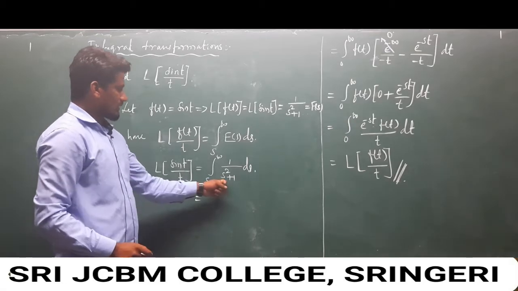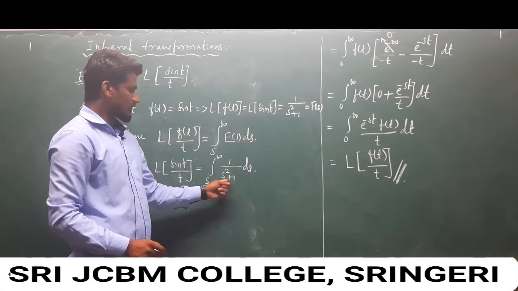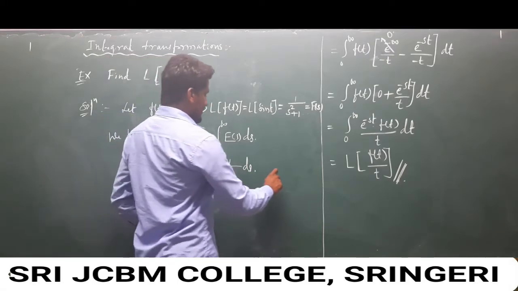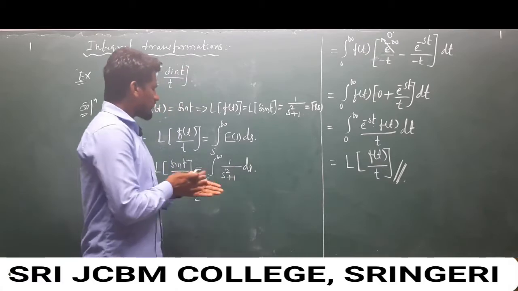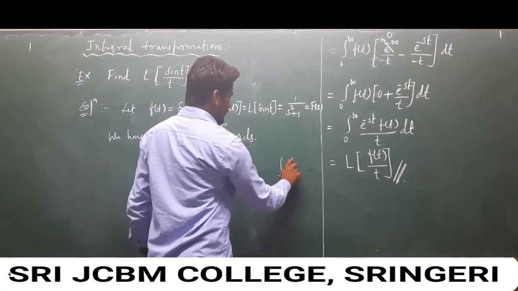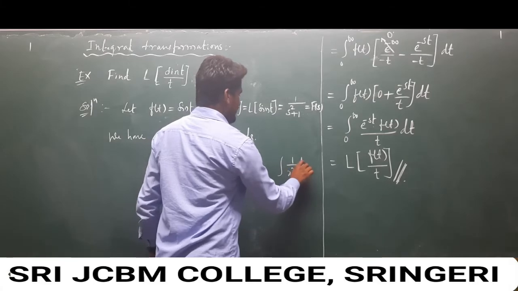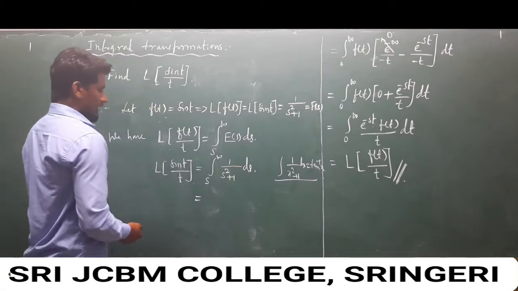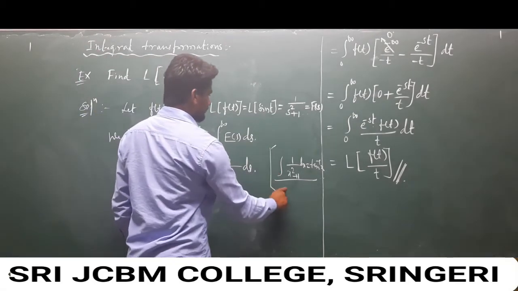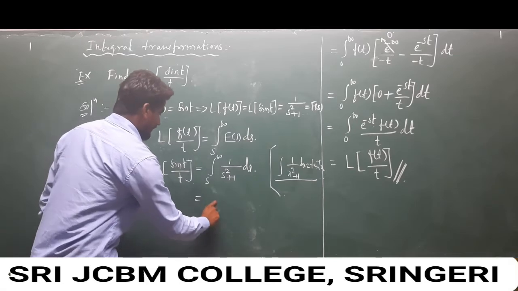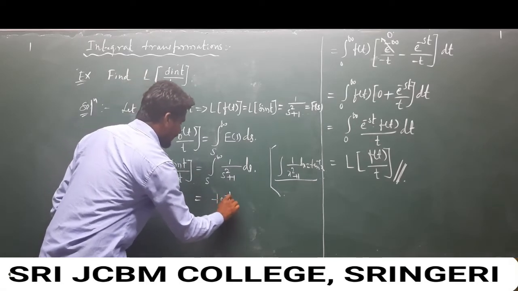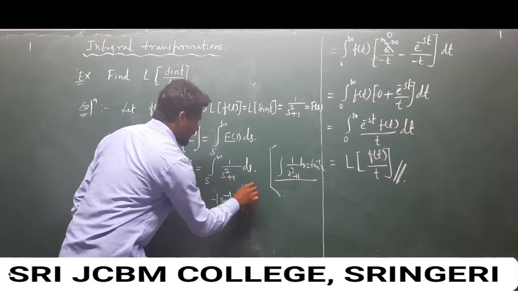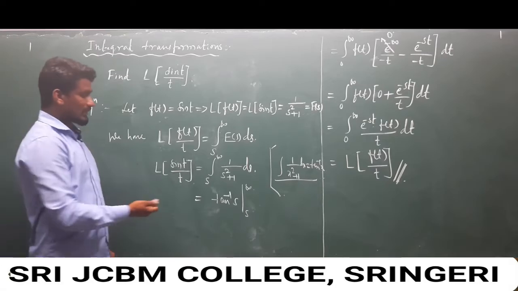Now look at this one. Integration of 1 over s square plus 1 with respect to s: we know the general formula for the integration, integration 1 over x square plus 1 dx is tan inverse of x. Just apply this formula here and we get tan inverse of s, with limit values s to infinity, and apply the upper limit and lower limit.